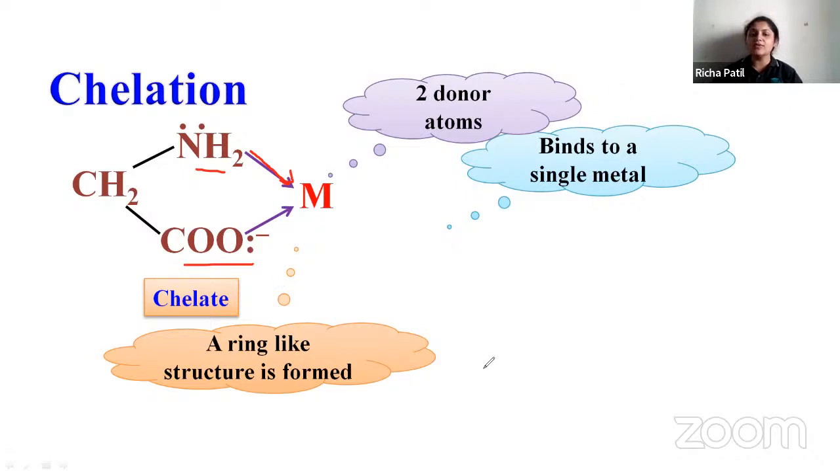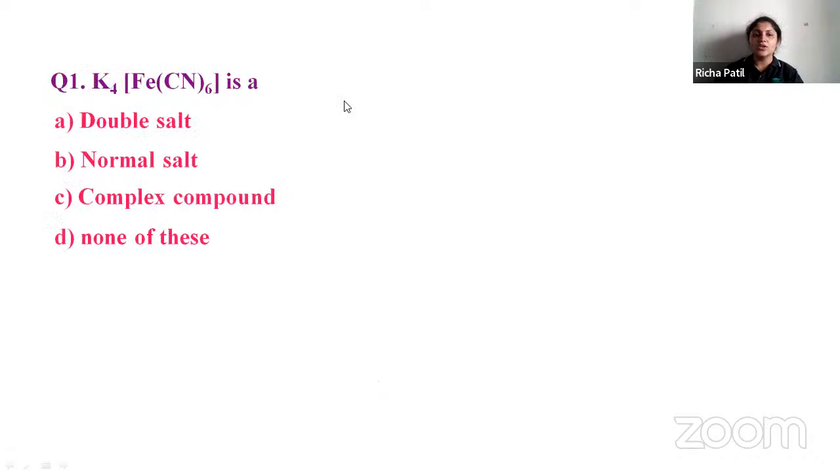Where is chelation found? When you have a bidentate or tridentate or polydentate ligand. Whenever there are more than two donor atoms in a particular ligand, it leads to chelation. Chelation is nothing but they form a stable ring-like structure, a 5-membered or 6-membered ring. Thus it results in chelation. So we'll solve some questions now.